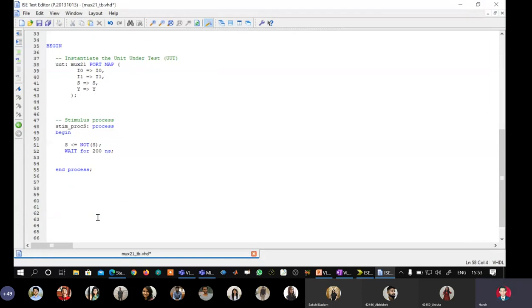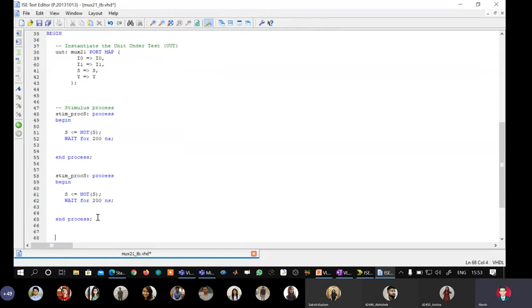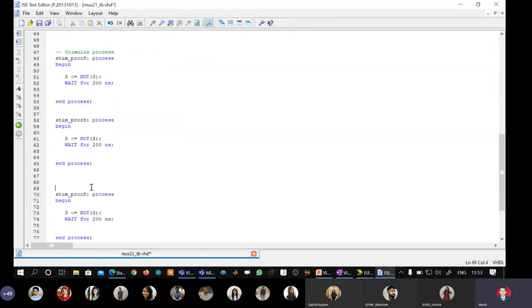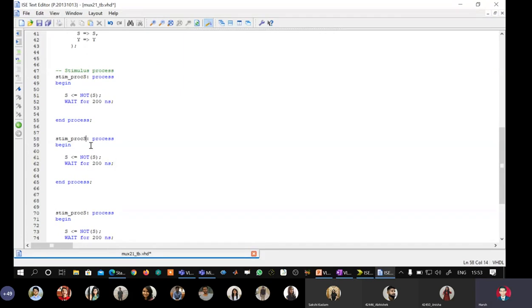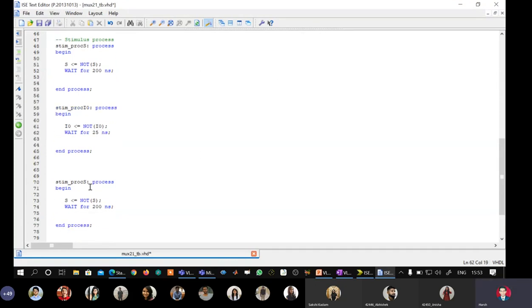The second process I am going to write for I0, and here I will just write I0 gets not of I0, but I will simply change the period. So I will make them high frequency signals. I will make them like 25 nanoseconds, and here I will again change the process label name, make it I1.